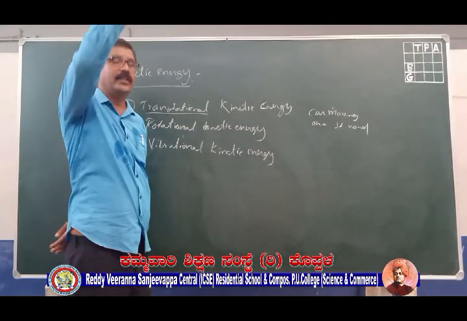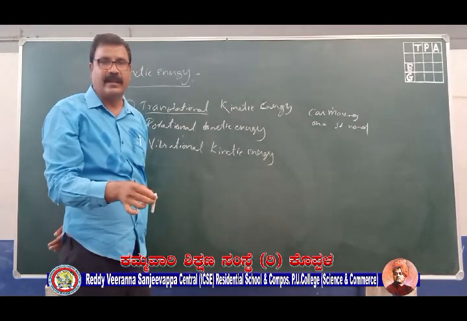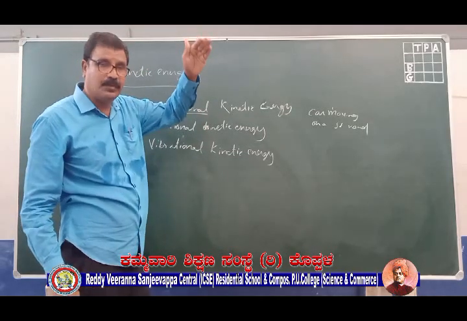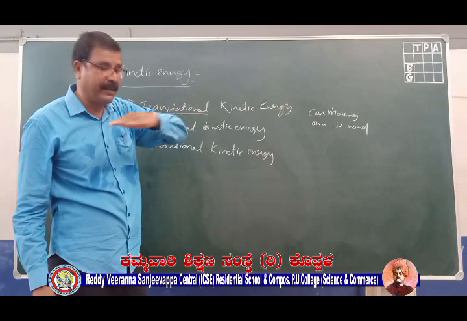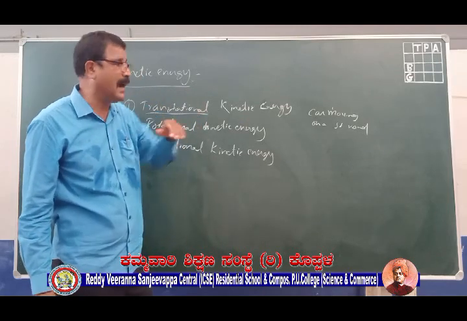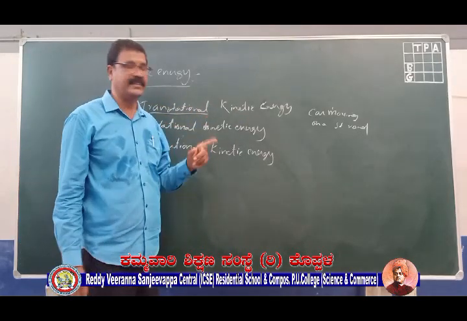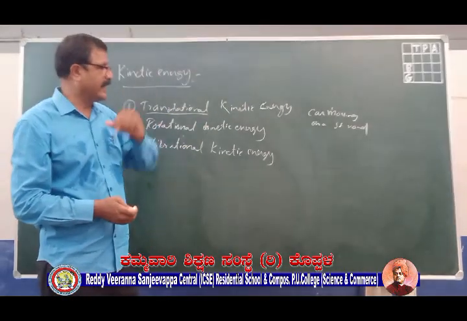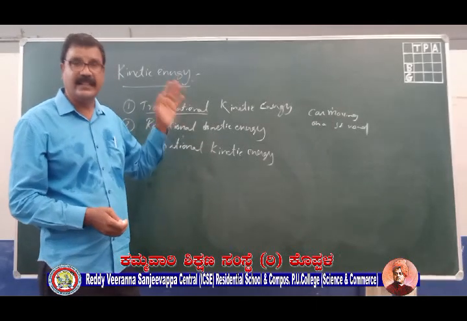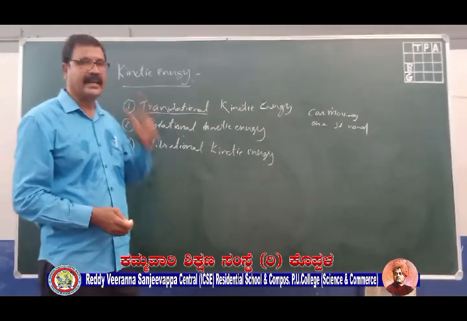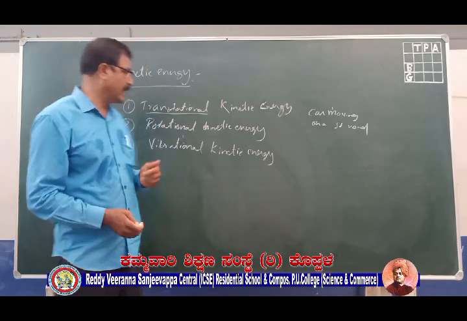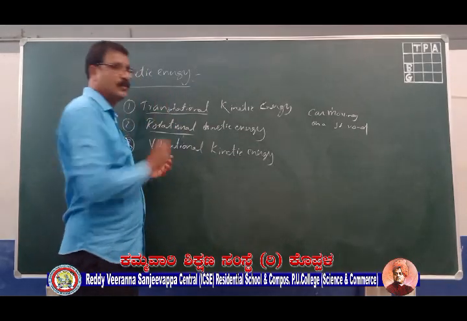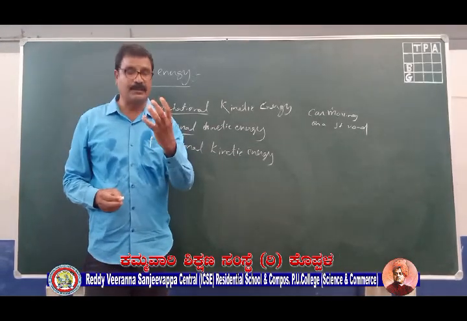Or say a stone is falling under gravity, so even it will be having some kinetic energy. That energy associated with the body which is moving in a straight path, we call translational kinetic energy. The examples I can give you: a stone falling under gravity, and a car moving in a straight line. These bodies possess translational kinetic energy. The second type of kinetic energy we come across is rotational kinetic energy. Rotational kinetic energy is nothing but a spinning top.